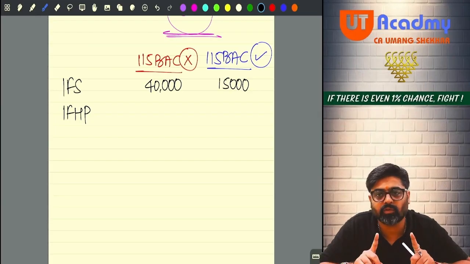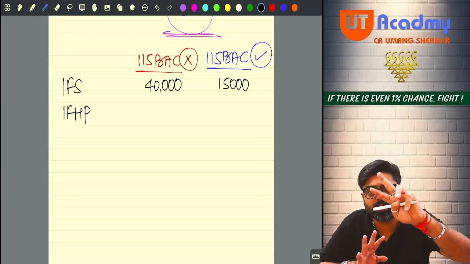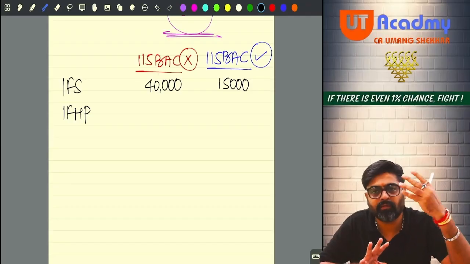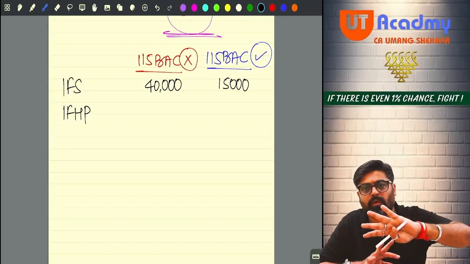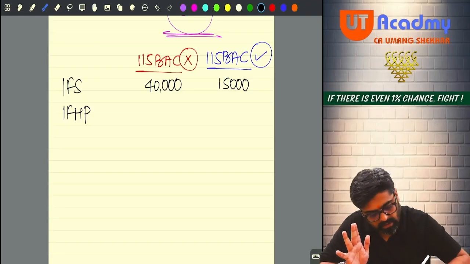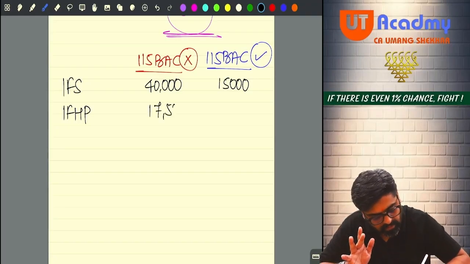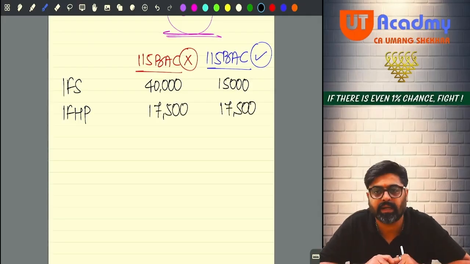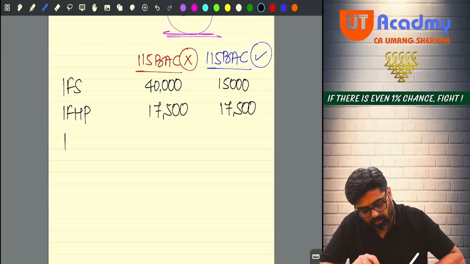That 17,500 will be my taxable income from house property under both the regimes. Whether I follow 115 BAC or I don't follow 115 BAC, my house property income is not going to change. Yes or no? That will remain 17,500. Everyone understanding?